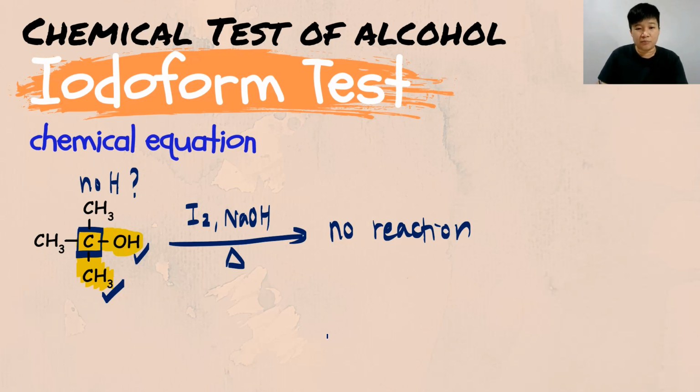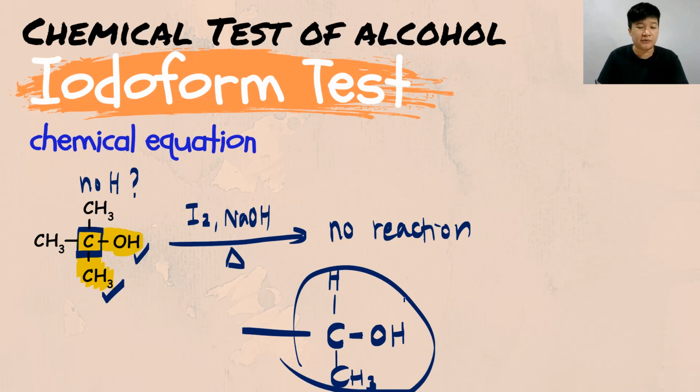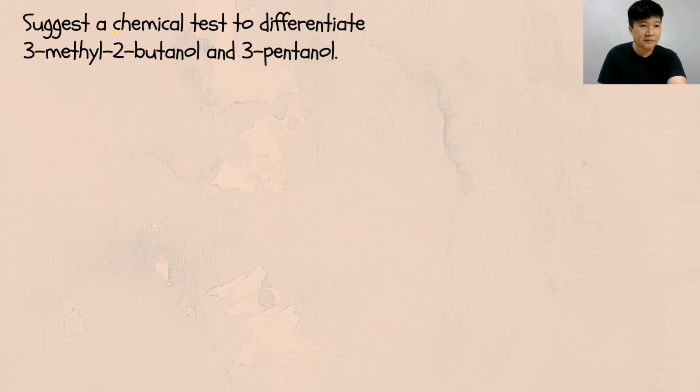Bear in mind, your methyl carbonyl group must be a carbon that is holding OH, holding hydrogen, holding CH3. That is your methyl carbonyl group. So it must have at least one hydrogen, one CH3, and one OH. Then only can it give a positive iodoform test. Make sense? Simple.